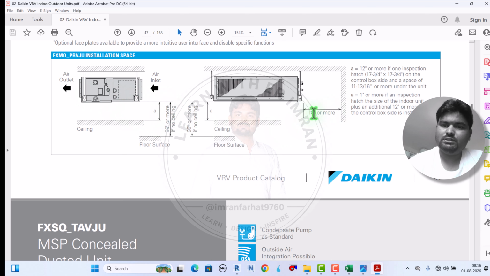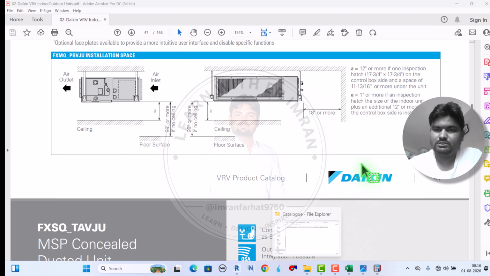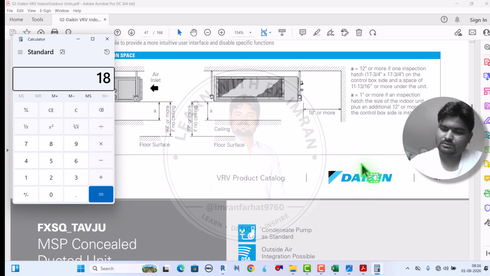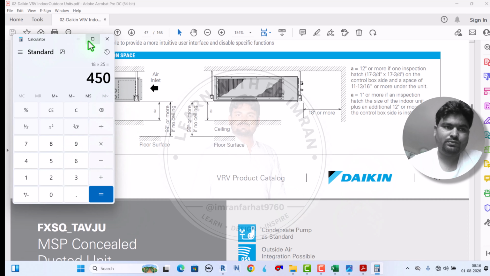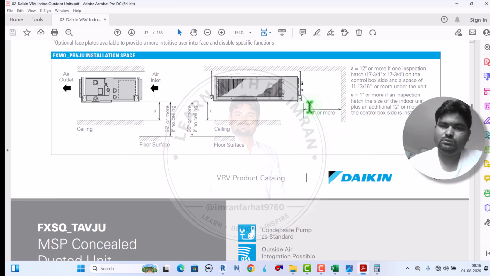From the wall it should be 18 inch. How much in mm? 18 multiplied by 25, I think, yes, 450 at least. From the wall it should be 450, and from the ceiling, if a ceiling is installed, then this distance should be either 12 inch or 1 inch. 12 inch if there is one inspection.